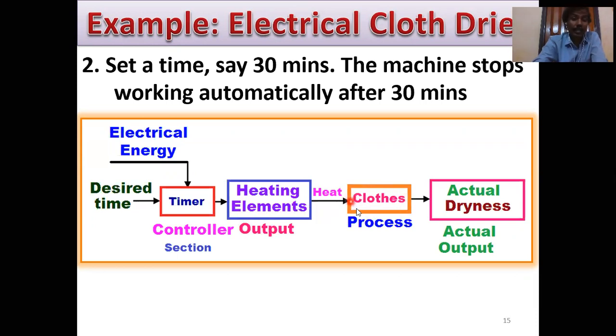In this case, this is the clothes. And what is the output? This is the actual dryness. Suppose we set a time, say 30 minutes, the machine stops working automatically after 30 minutes. So this is the second example, the electrical cloth dryer.